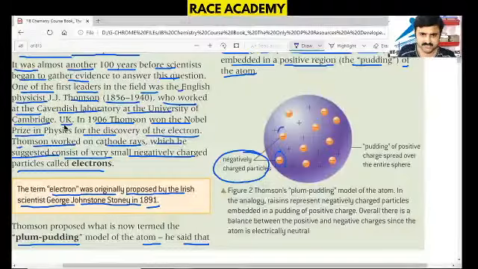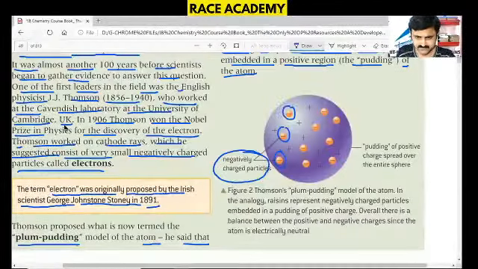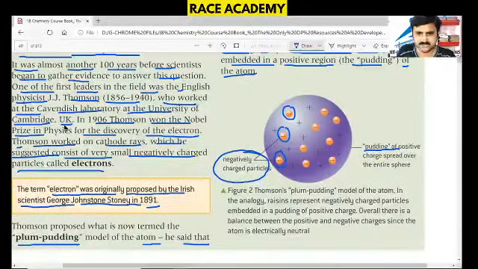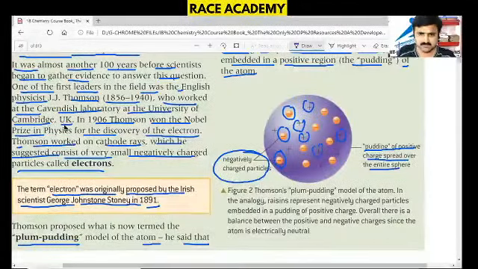These are negatively charged particles, and the remaining pudding of the positive charge spread over the entire sphere. So positive charge which is spread.